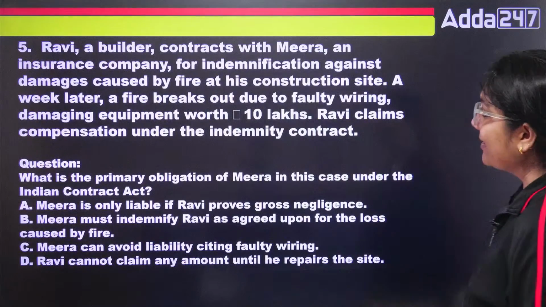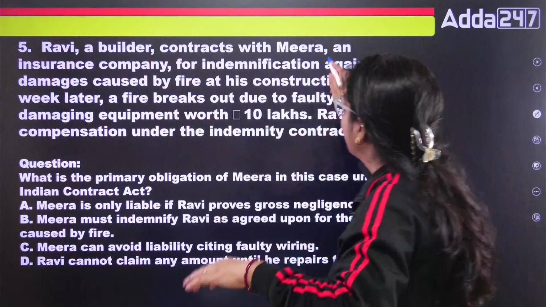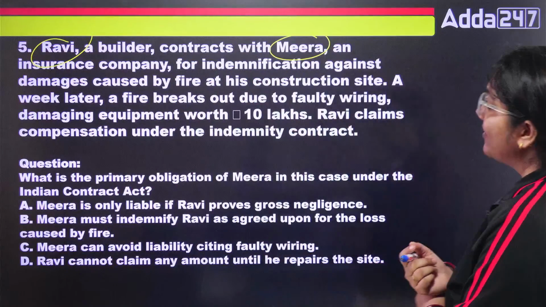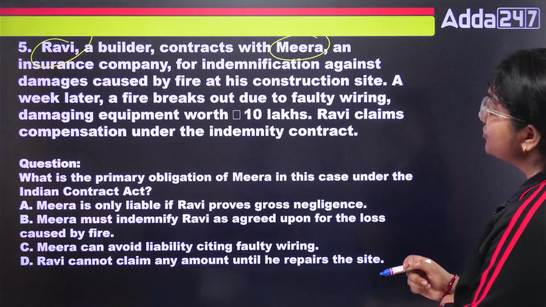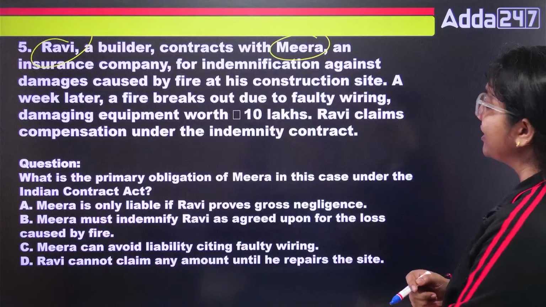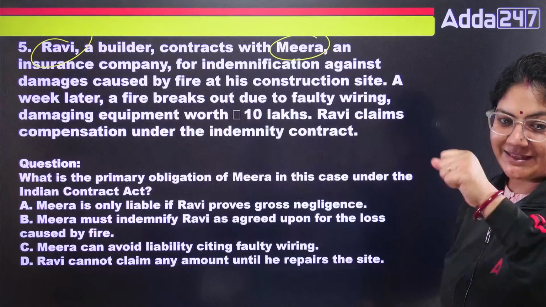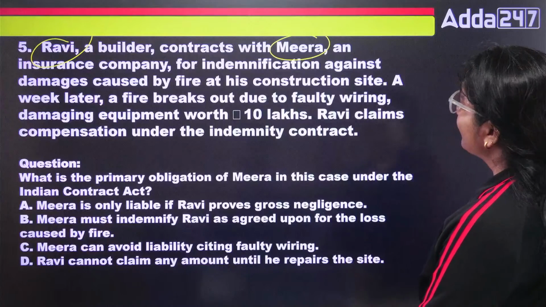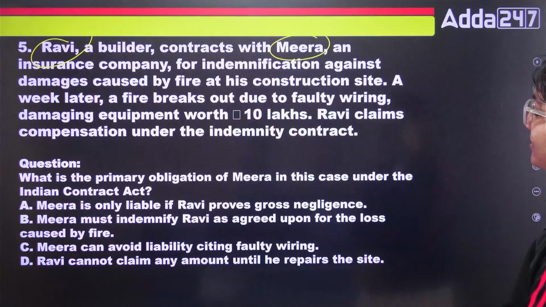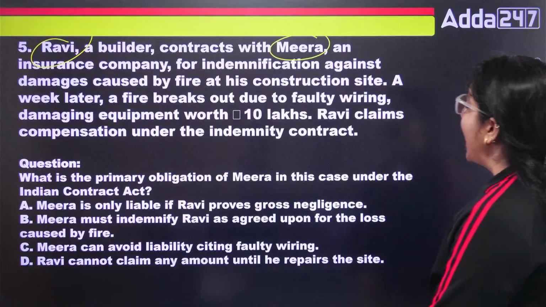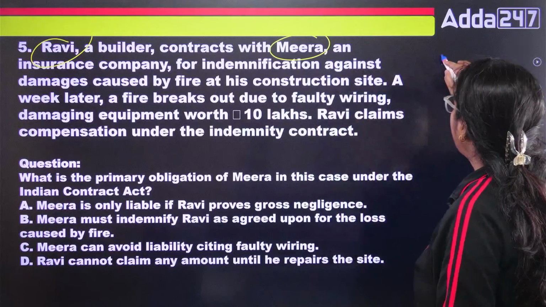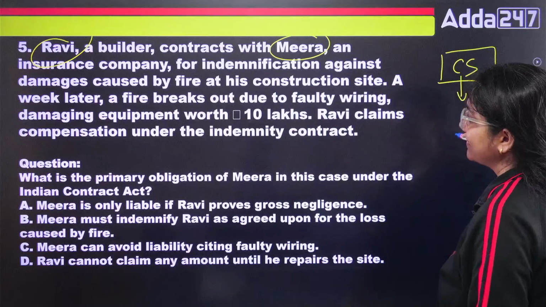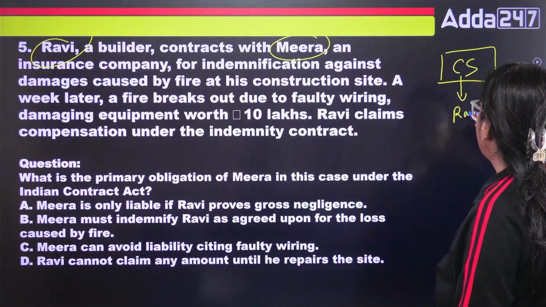Now, Ravi, a builder, contracts with Meera. Ravi is a person and Meera is a person. Ravi, a builder, contracts with Meera, an insurance company, for indemnification against damages caused by fire at his construction site. Suppose this is the construction site, and for this construction site Ravi has taken fire insurance.